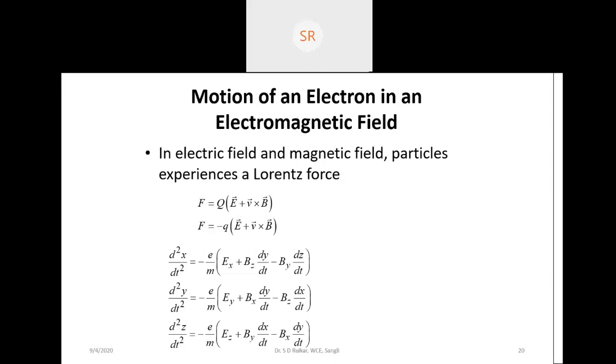But if we are using cross field tubes, it is different. In a cross field tube, the electric field and the magnetic field are perpendicular to each other. So in these tubes, a magnetic force will be exerted on what, the electron beam. It is a cross one, so the force is exerted on the electron beam, and that electron will move in a circular fashion.